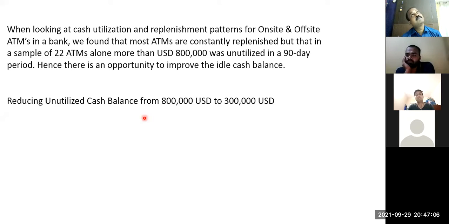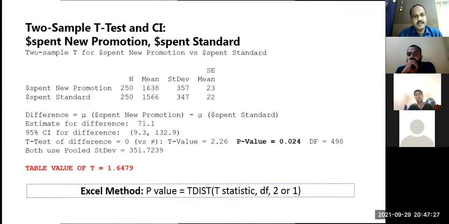But if we add this line, it will change the scenario. If it is a Z test, then you need to talk about the standard deviation of the population. That is not available. Okay, right.